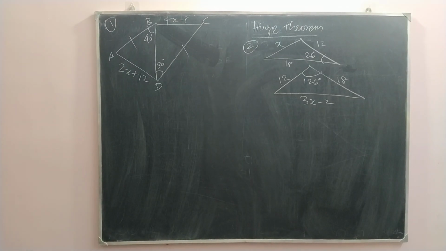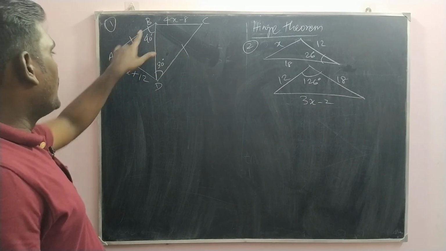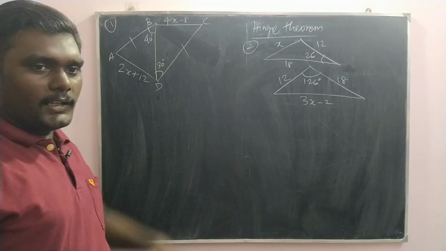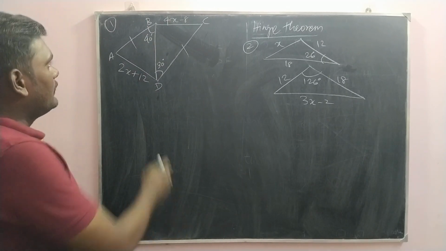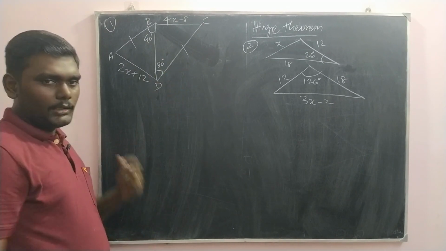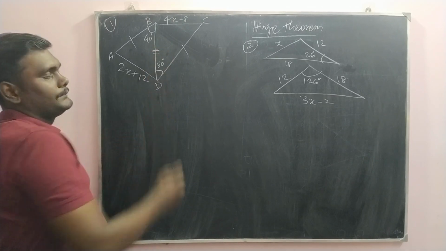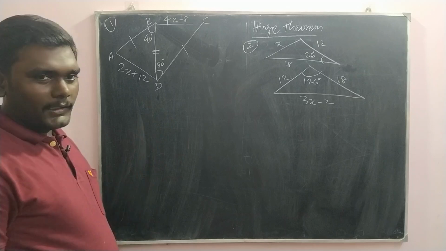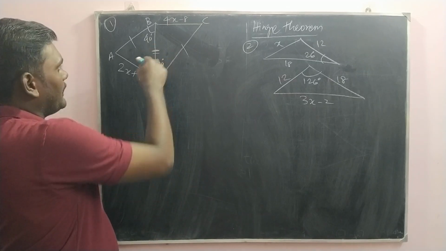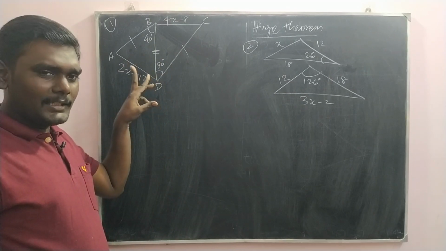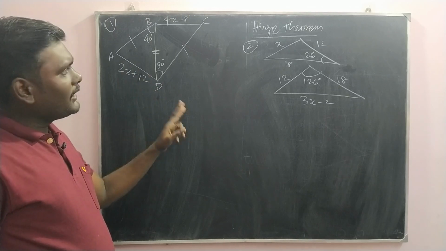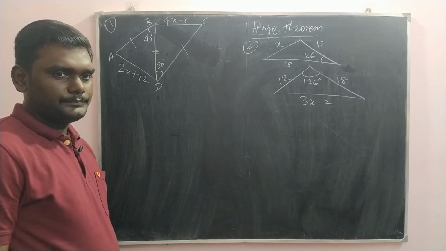See, in the first question, there are two triangles. ABD and BDC are the two triangles. In that, we have these two sides equal. Okay. And then this side is common. Is it? So, two sides are equal and the included angle we need to compare. Included angle is given. Does that become the Hinge theorem or the converse of the Hinge theorem?